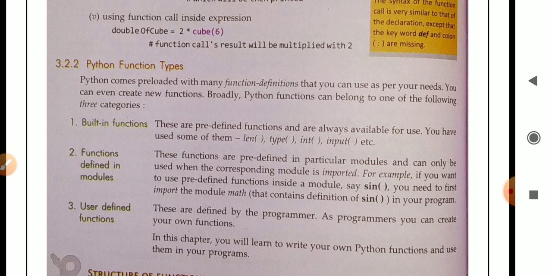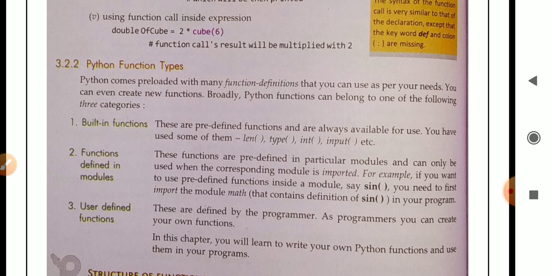For example, if you want to use a predefined function inside a module, say sin, you need to first import the module math that contains the definition of sin in our program. Like in a C++ program, we use header files. First we have to include the header file in our program, and after that we can use any function present inside that particular header file.